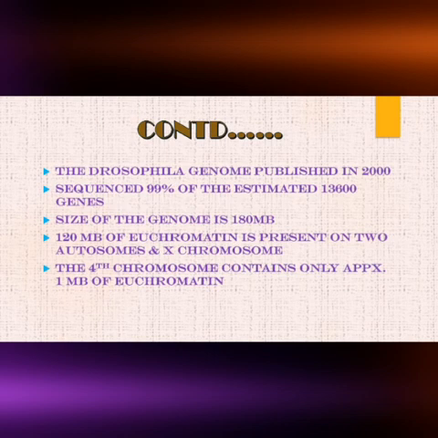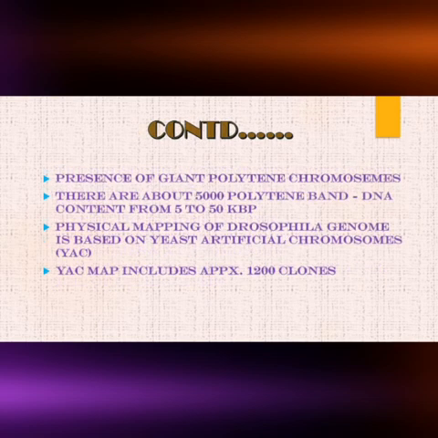The 120 MB of euchromatin is on two large autosomes and the X chromosome. The small fourth chromosome contains only approximately 1 MB of euchromatin. The heterochromatin consists of mainly short, simple sequence elements repeated for many megabases, occasionally interrupted by inserted transposable elements and tandem arrays of ribosomal RNA genes.